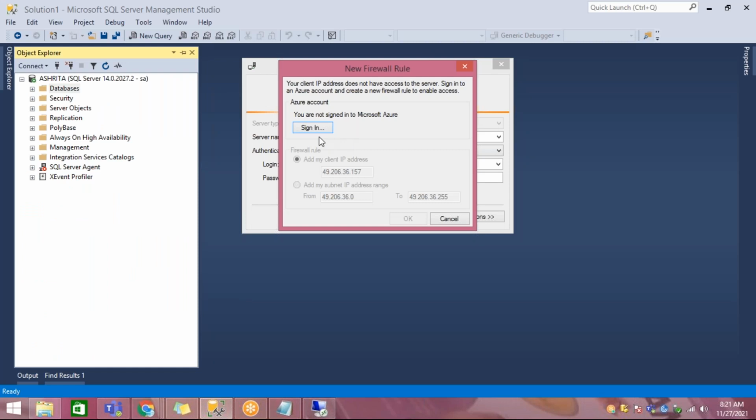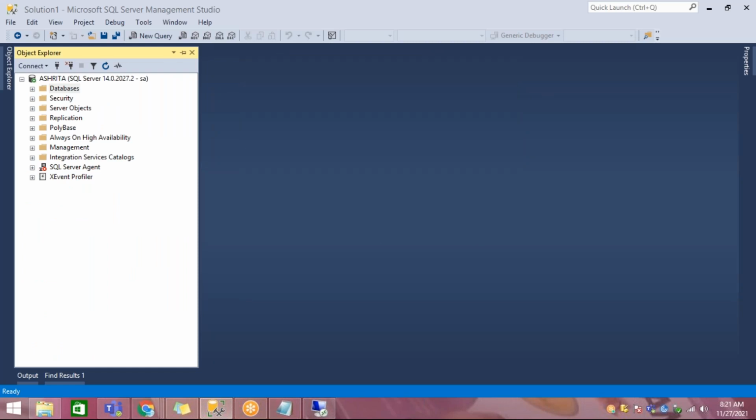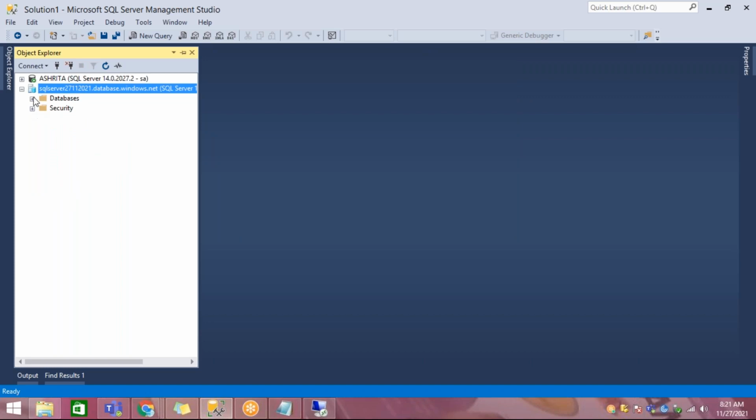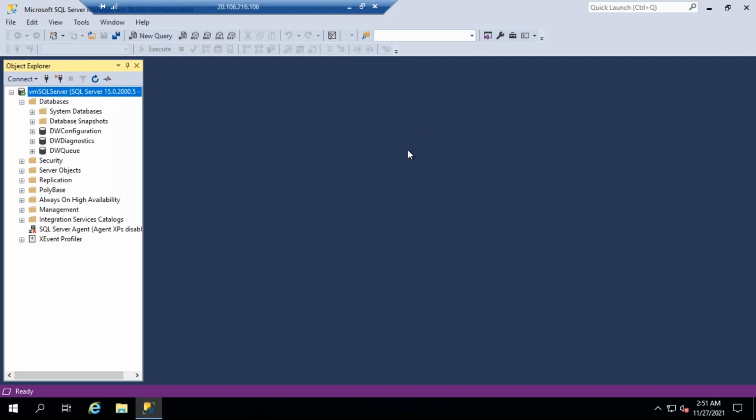Now go to your machine and connect to this. So this is how you are getting added to your SQL Server, and this is how the database is created. If you really want to, you can go to the cloud, create a virtual machine like this, and install SQL Server.